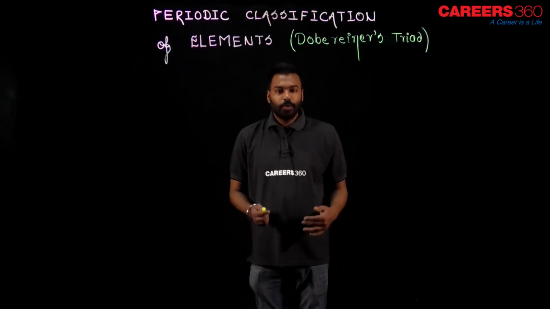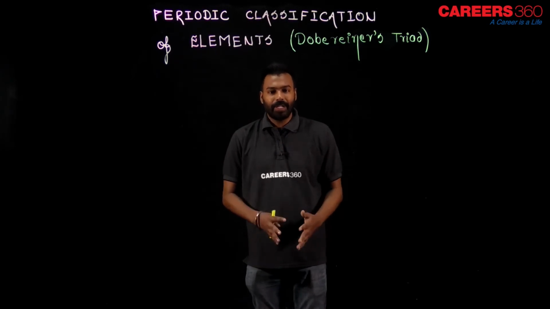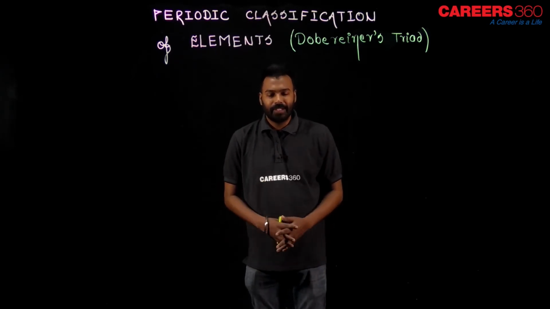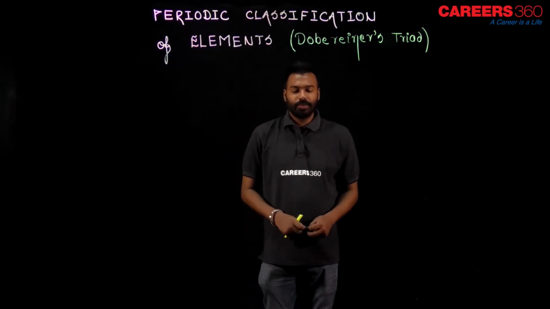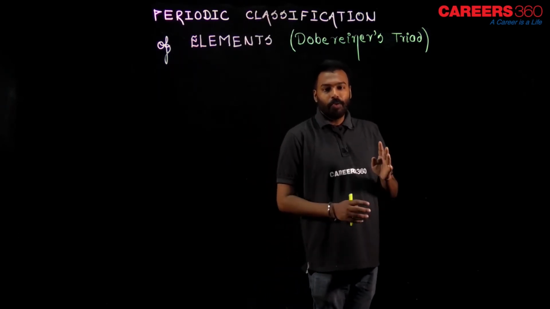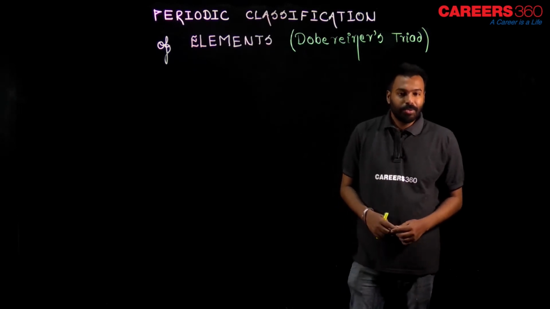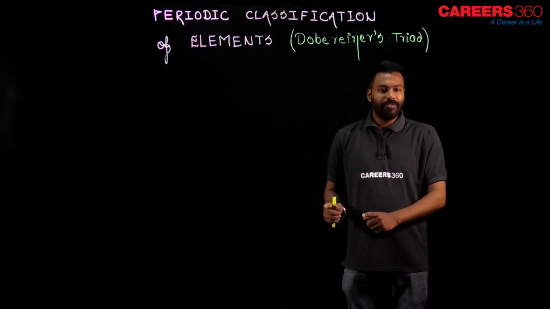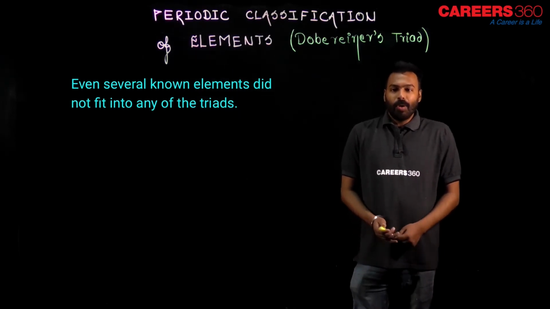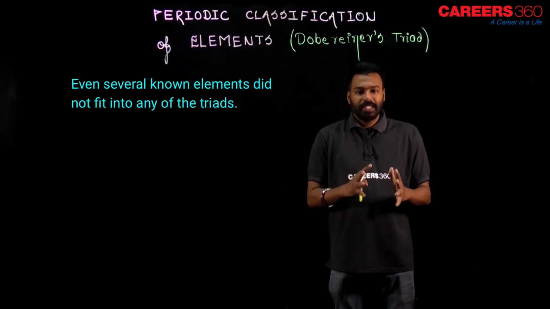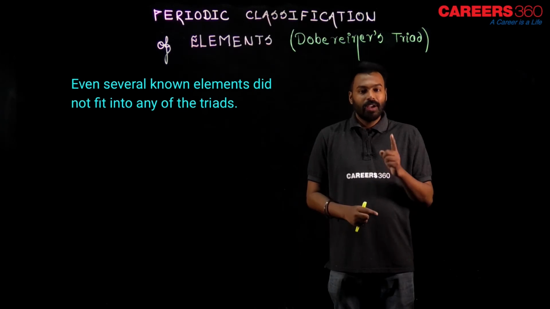Dear students, Dobereiner gave the triad rule, but it has so many demerits. All the elements were not fitting with this rule, that's why it has 4 major demerits, and let me show you all the demerits one by one now. Even with several known elements, all the elements were not fitting in a triad. It was the first demerit.